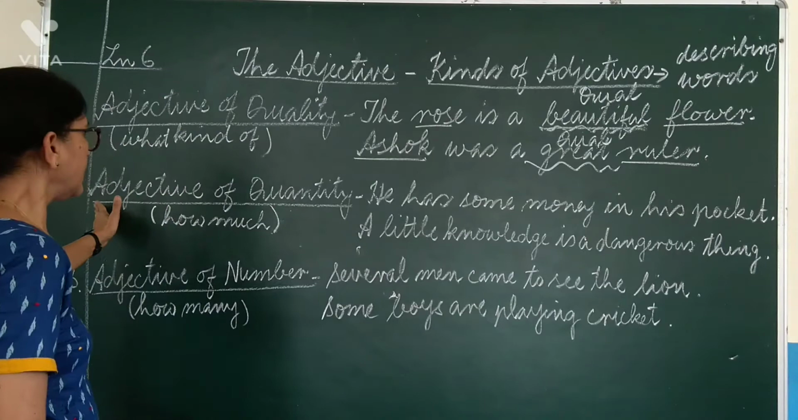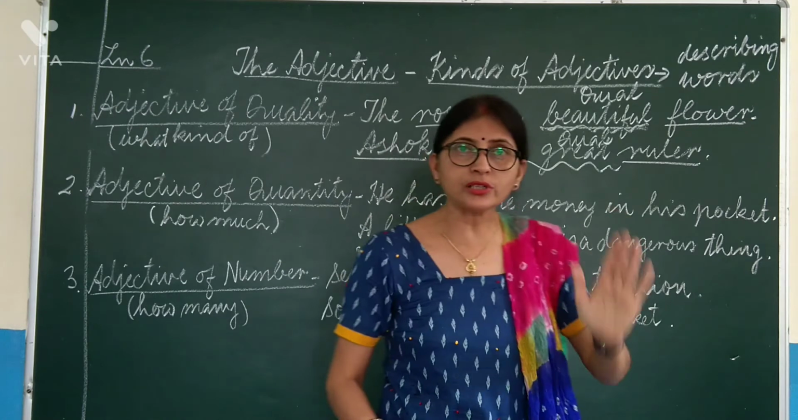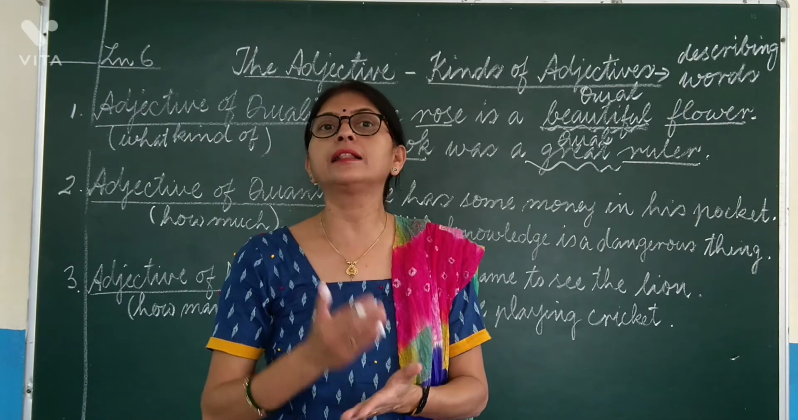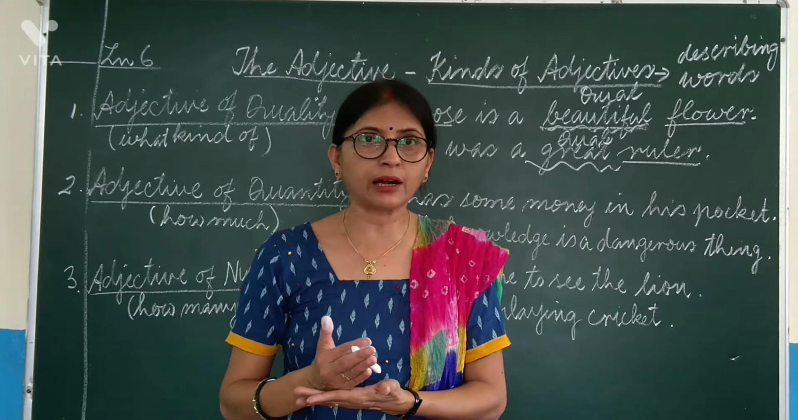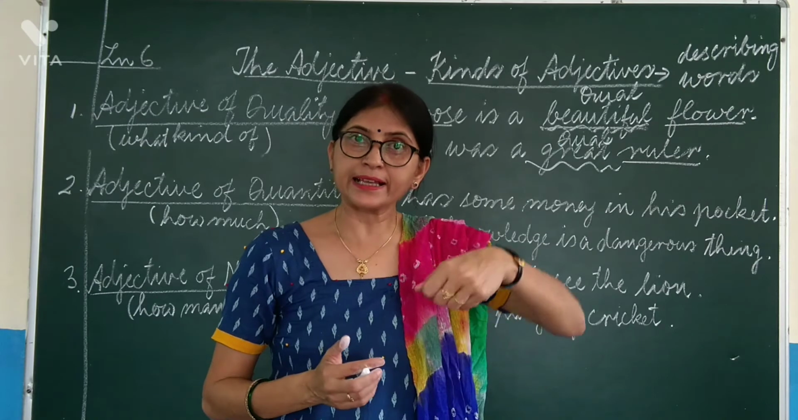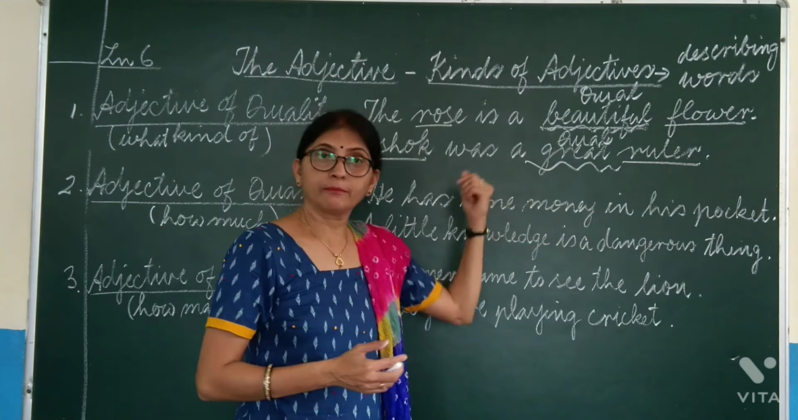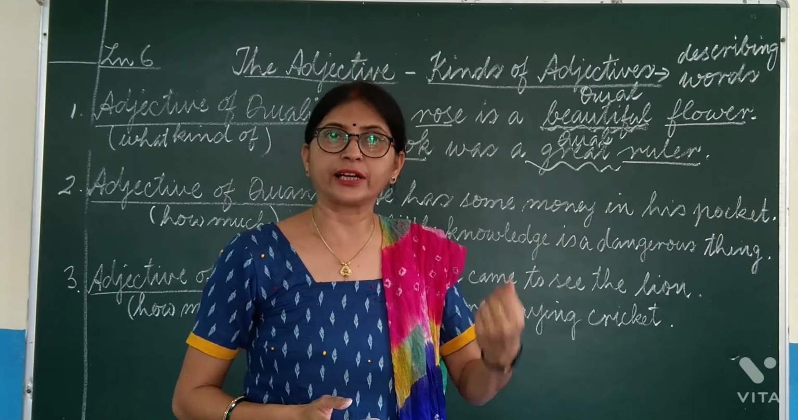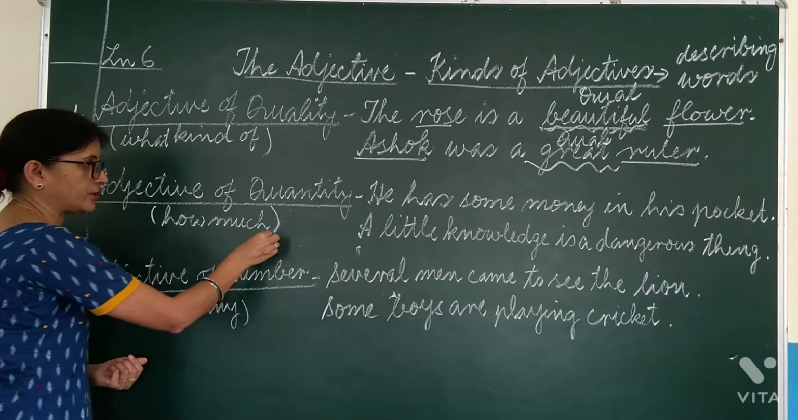Now number 2, adjective of quantity. Adjectives of quantity are those describing words which are used before uncountable nouns. Uncountable nouns such as water. Water is uncountable. Money is uncountable. Rice is uncountable. Rice can be weighed, cannot be counted. So when we use words before uncountable nouns, such describing words are called adjective of quantity. And they answer the question, how much?